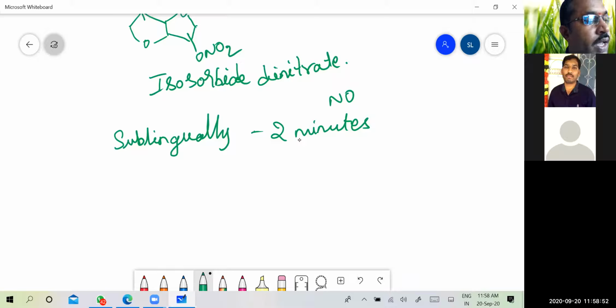The onset of action ranges from 15 to 30 minutes for these drugs. The major route of metabolism involves the denitration of isosorbide dinitrate. So the metabolite that is formed for this compound is isosorbide